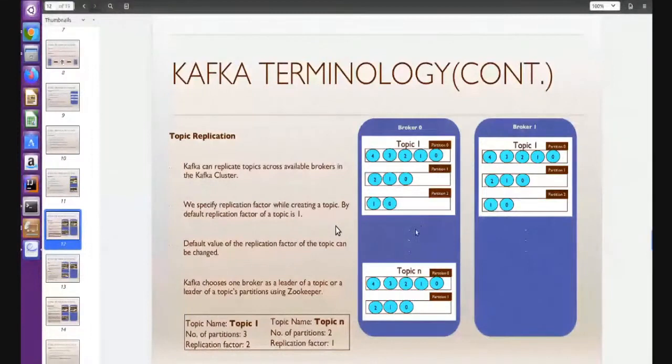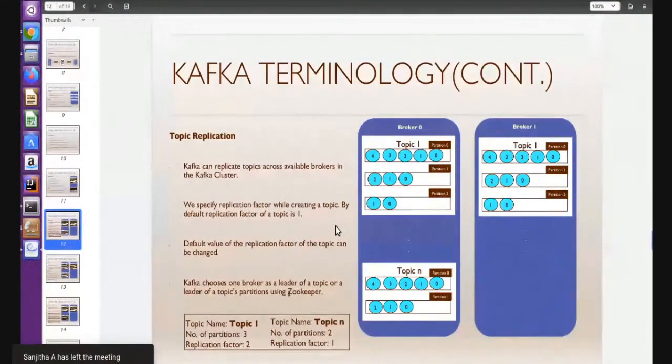So now another question comes up: when the data is replicated on multiple brokers, let's say we have 10 brokers in the cluster, and the producer writes to a particular broker, what about the other brokers? How will those brokers get the data? Then the concept of the leader and the followers comes in.